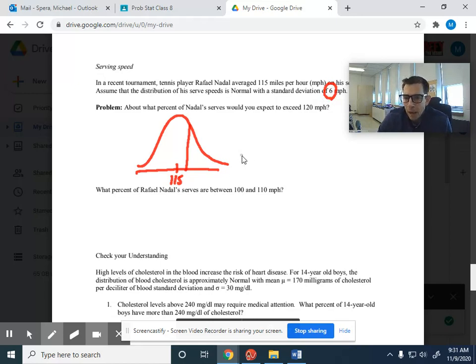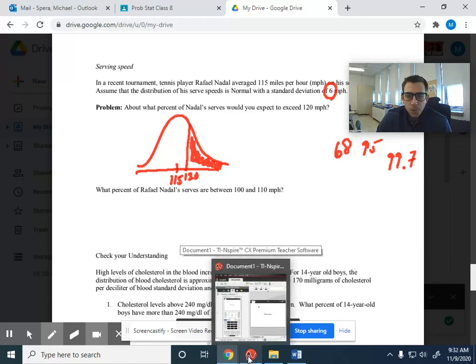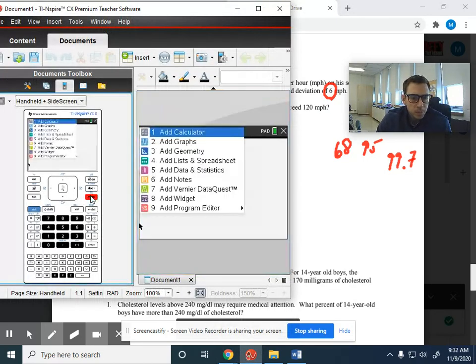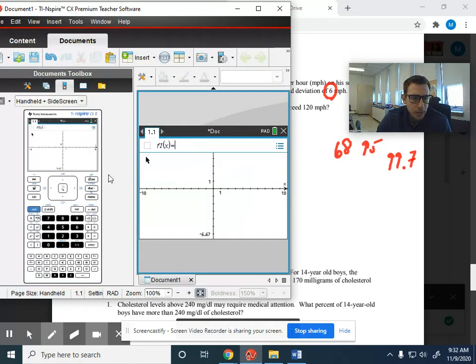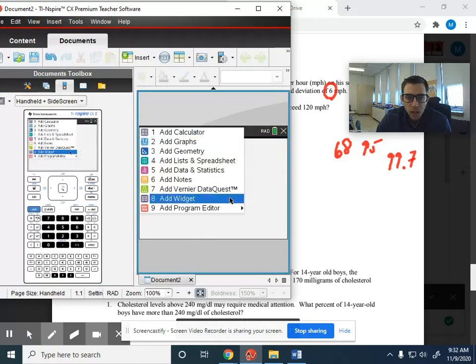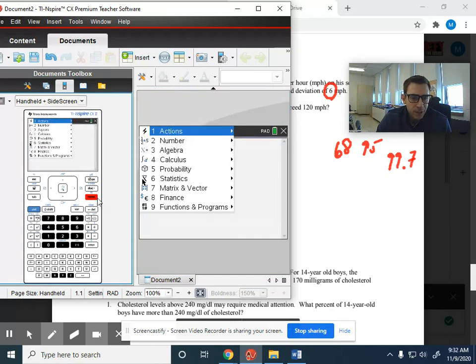So we have an idea of about what this could be based on the 68, 95, and 99.7 rule. However, it's not an exact number. We have to figure out what percentage would be above 120, and because it doesn't fall exactly one or two or three standard deviations away from the mean, we would have to go to the calculator. So the way in which we're going to do this is we're going to hit menu 552.